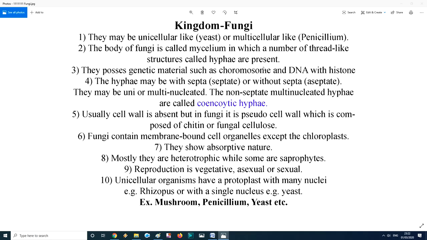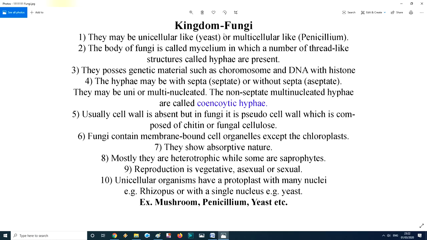So let's begin to discuss the kingdom fungi as well as their types. Let's begin. First character: they are mostly unicellular like yeast, and they may be multicellular like penicillium. Yeast is a unicellular organism. Actually, if you talk about fungi, they may be unicellular like yeast, and most of them are multicellular, in mushroom also, and penicillium is also multicellular.